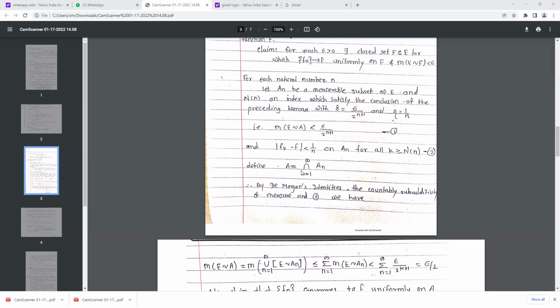We define a set A equals the intersection of An, n from 1 to infinity. Then by De Morgan's identity, countable subadditivity, and subadditivity of measure, we are using these three properties together.